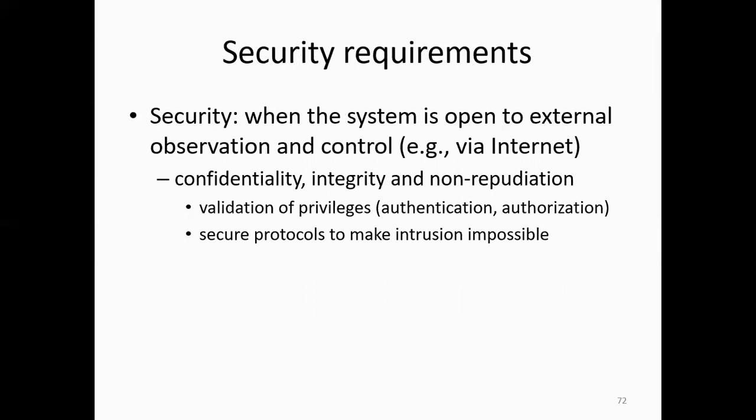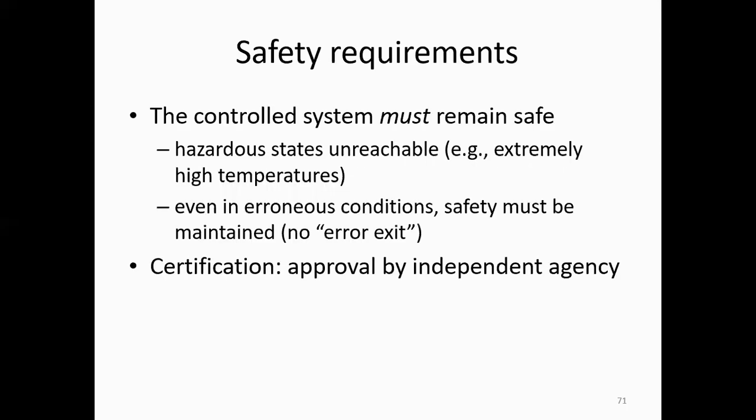Security, when the system is open to external observation and control, for example via the internet. So confidentiality, integrity and non-repudiation, validation of privileges, authentication, authorization, and secure protocols to make intrusion impossible. So this is the concept of the electronic control unit.